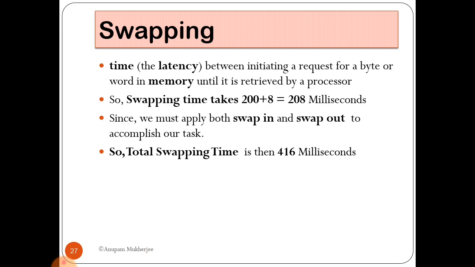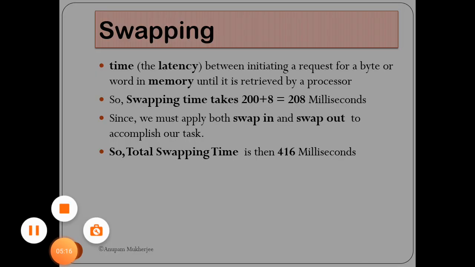Since we must apply both swap in and swap out to accomplish our entire task, the total swapping time will be 416 milliseconds. It is actually double, the factor of swap in and swap out, that is 416 milliseconds. So I think you have a little bit clearer idea of what swapping is. Thank you.